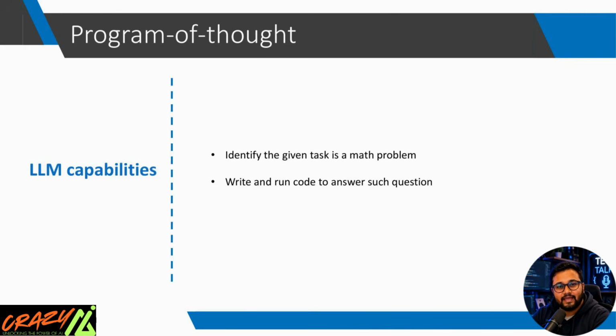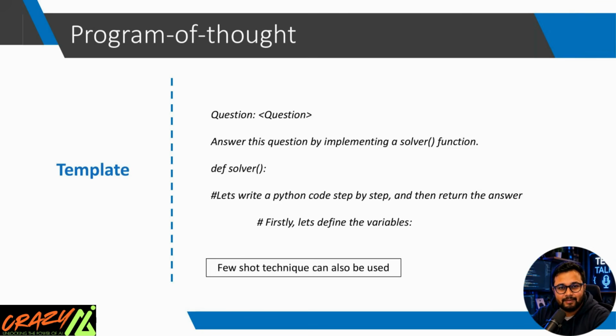Now you've seen how AI decides to write code. But what kind of prompt should we give the AI so it consistently follows this process? That's exactly what we learn in the next slide. Now it's time to learn something practical. Until now, we've understood the concept, but how do we actually use program of thought in ChatGPT or any other LLM? The answer lies in a carefully designed prompt template.